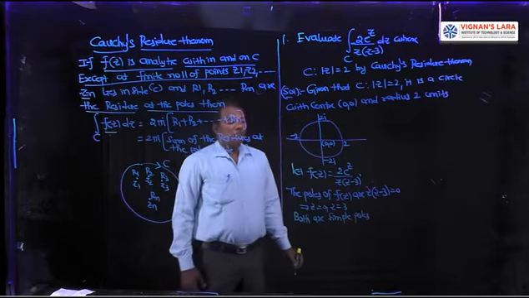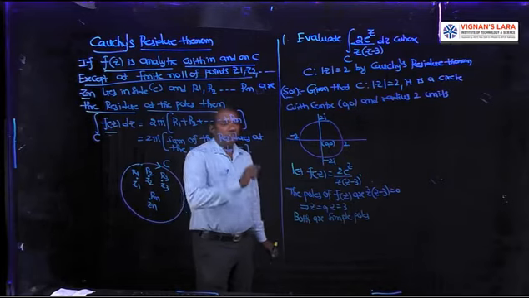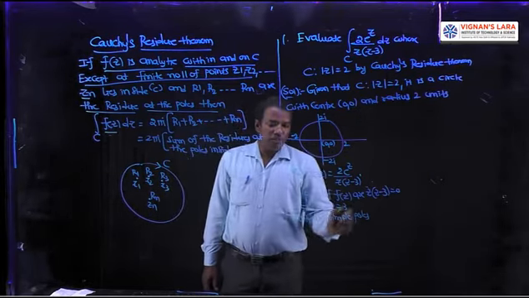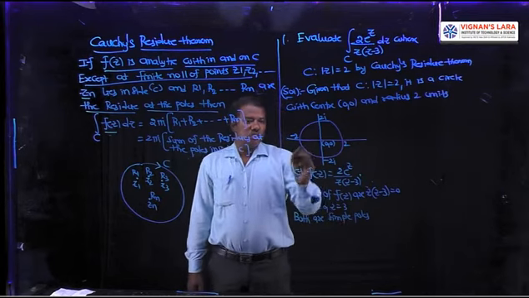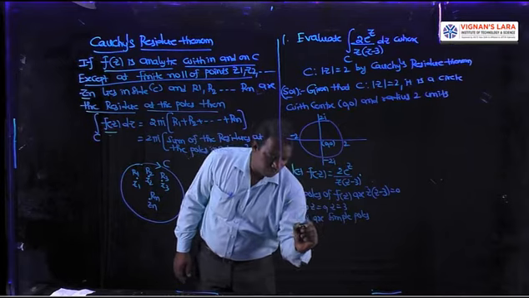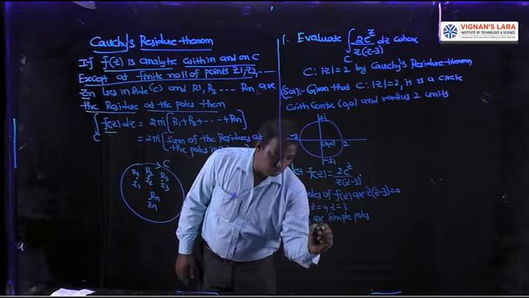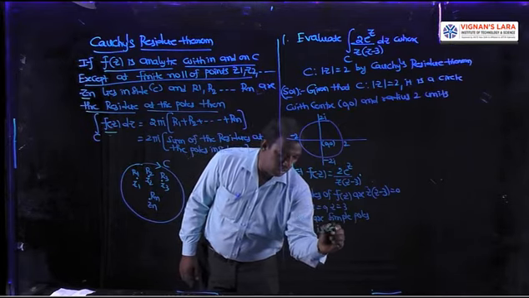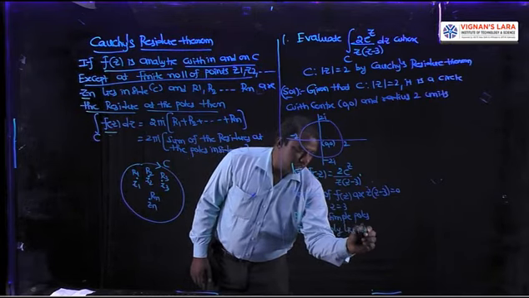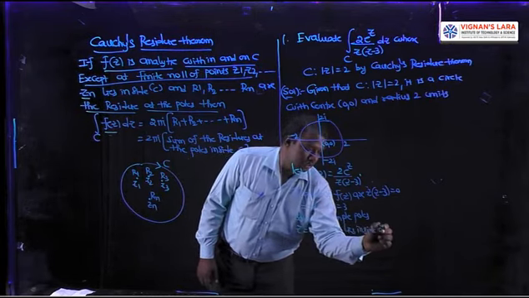Next, which pole lies inside C? Identify which pole lies inside C. We have two poles 0 and 3, but our curve is up to 2 units only. So among these two poles, z equal to 0 only lies inside C. That is the next step.